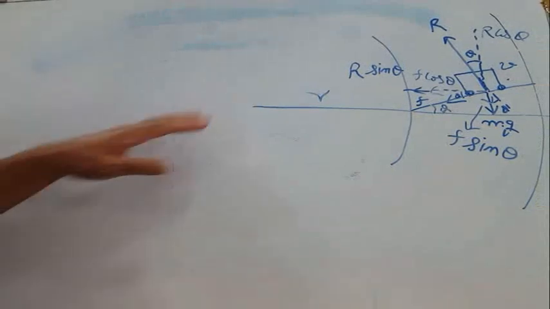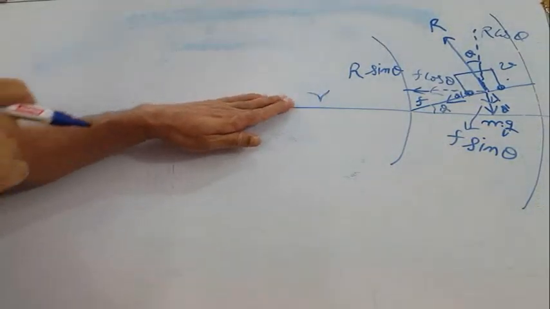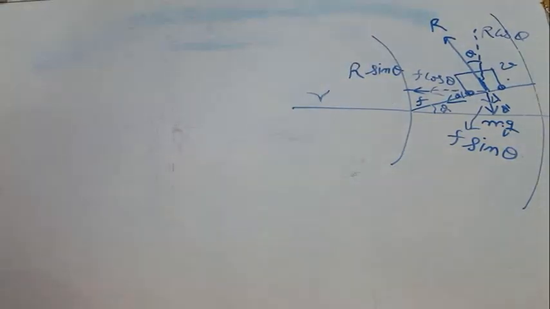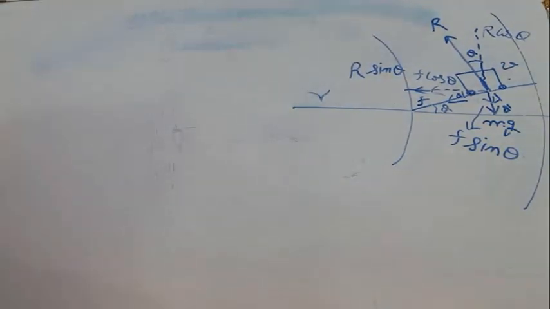So these are the different forces. Now R cos theta is the upward force, and mg and F sin theta are just opposite. So it means these two forces will be equal because there is no movement along this direction.